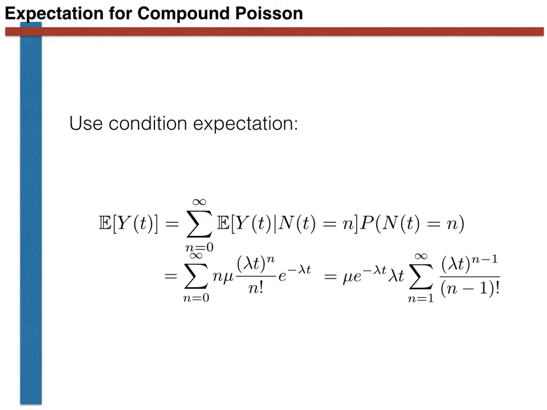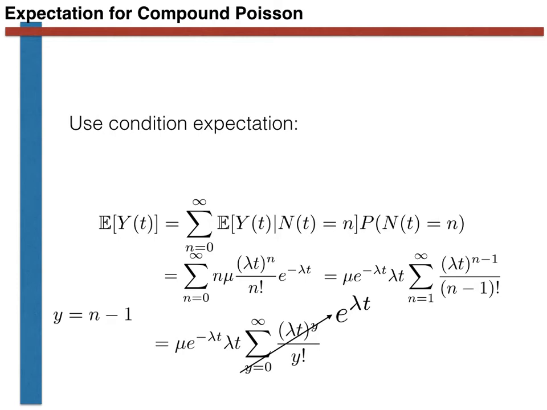In the next step, we change the variable we are summing over and replace n by y, where y is equal to n minus 1. This changes the bottom limit of the sum from n equals 1 to y equals 0. The reason for doing this should become apparent when you see what is inside the new summation. This new sum should be familiar, as it is simply the Maclaurin expansion of the exponential function. In other words, this sum is equal to e to the plus lambda t.